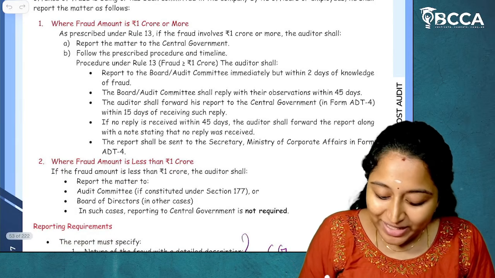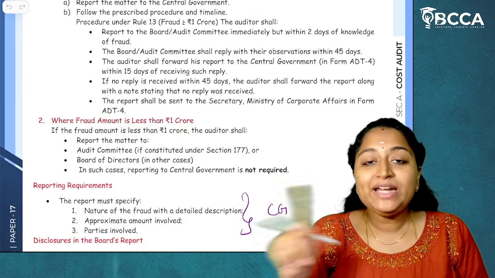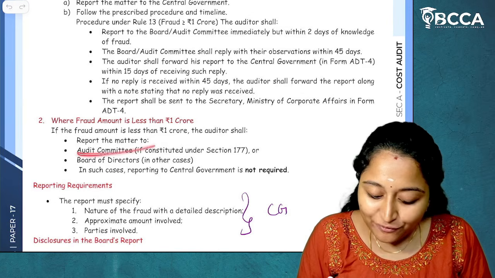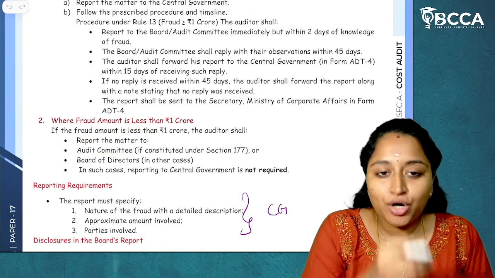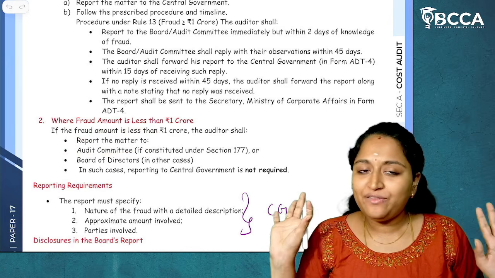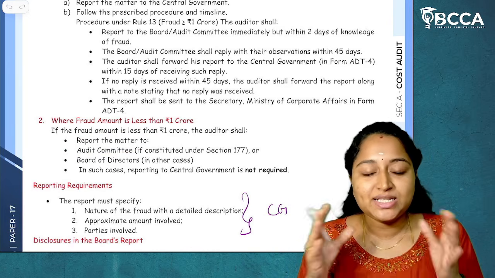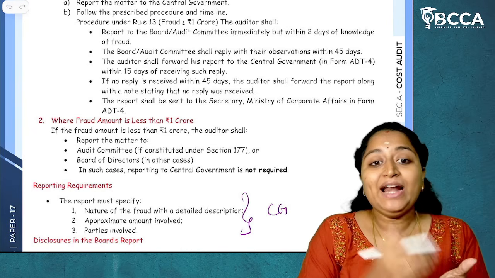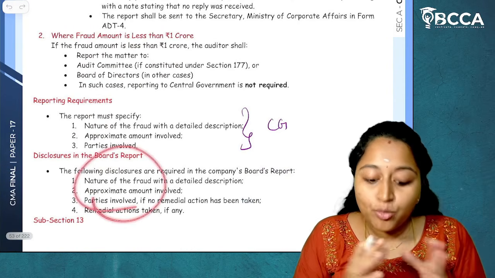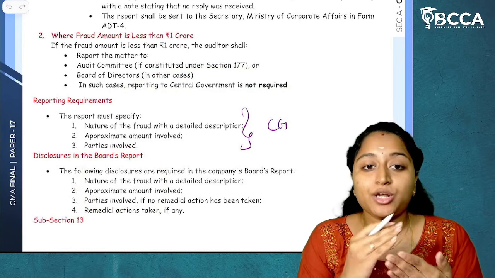If the fraudulent amount is less than 1 crore, they need not report it to the central government. What they have to do? They have to report the matter either to the audit committee or the board of directors. After reporting, their work is done. Cost auditor work is done. Board of directors have to take the necessary action regarding that, and regarding that necessary action they have to give it in their board's report. In this case, reporting to central government is not required.